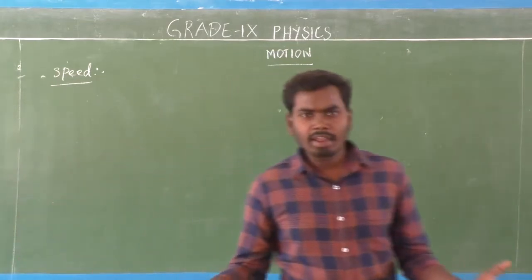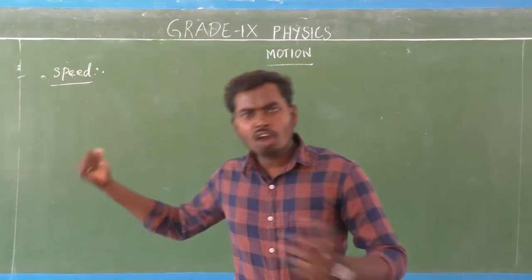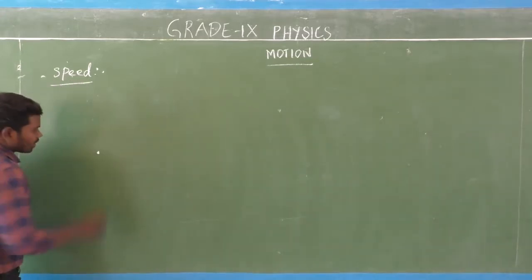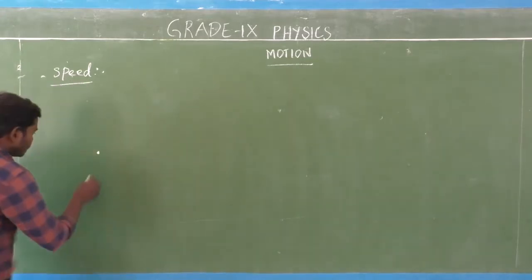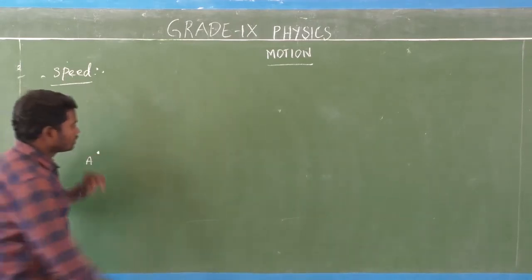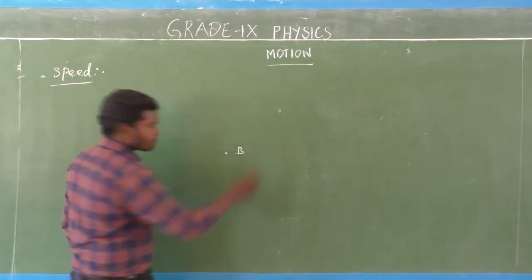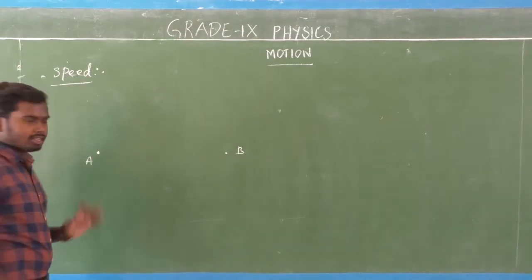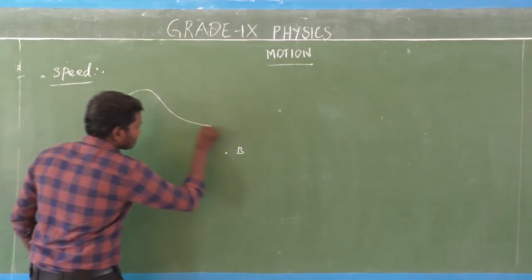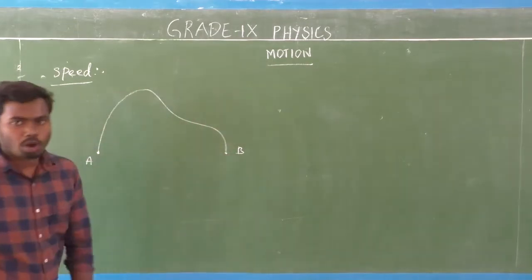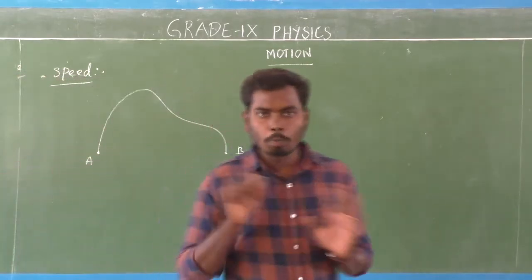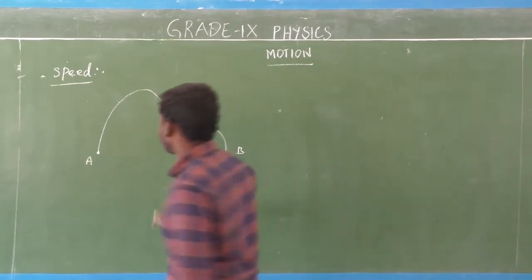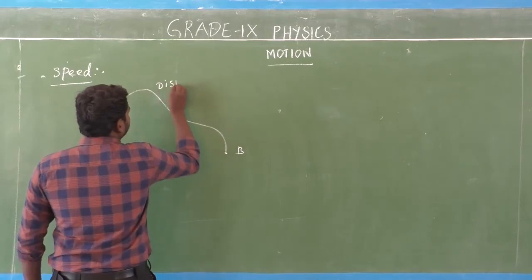So what is speed? Let's start with an example. Consider 2 points, point A and point B. The entire path length between the 2 points, that is distance. This is distance.